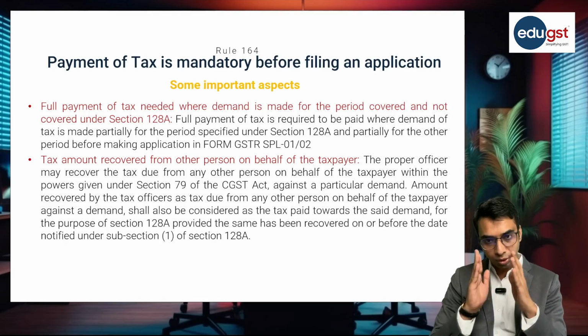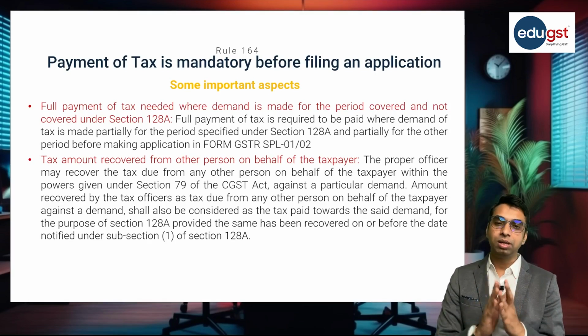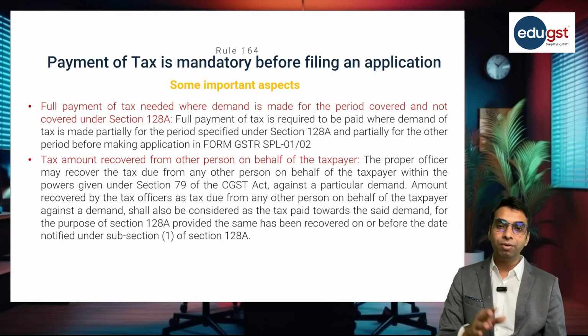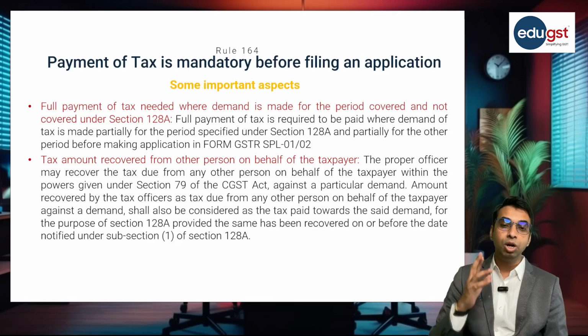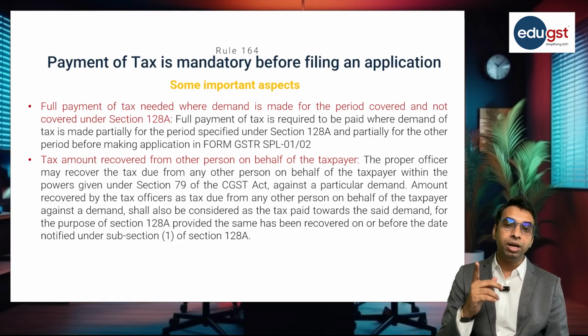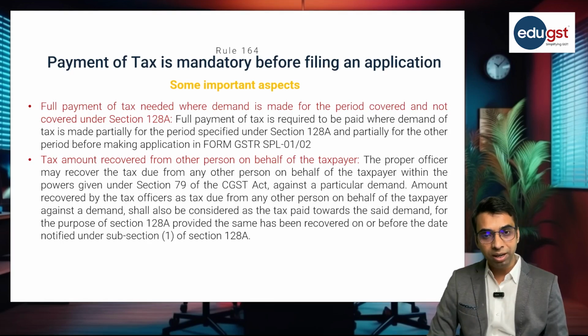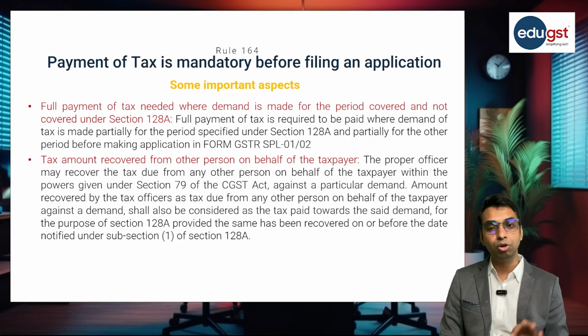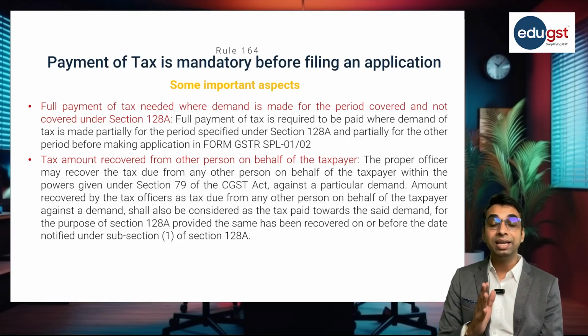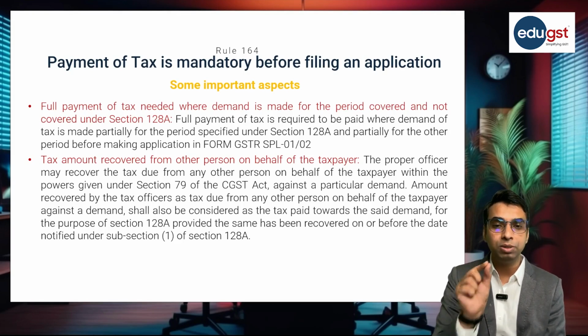So say again, suppose there is 1 lakh rupees liability, show cause notice is raised by the department for the financial year 2017-18 till 2021, and for the first 3 financial years, suppose my liability is say 70,000 rupees and 30,000 rupees is for 2021. In that case, I am required to make the full payment of tax, that is rupees 1 lakh.